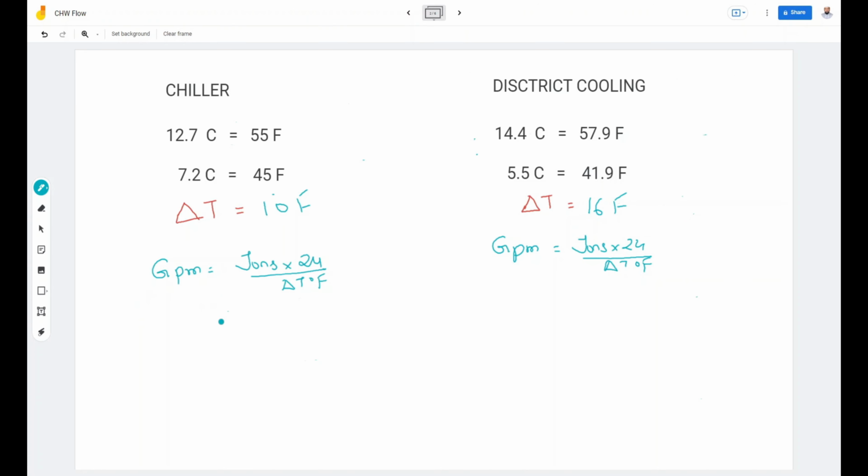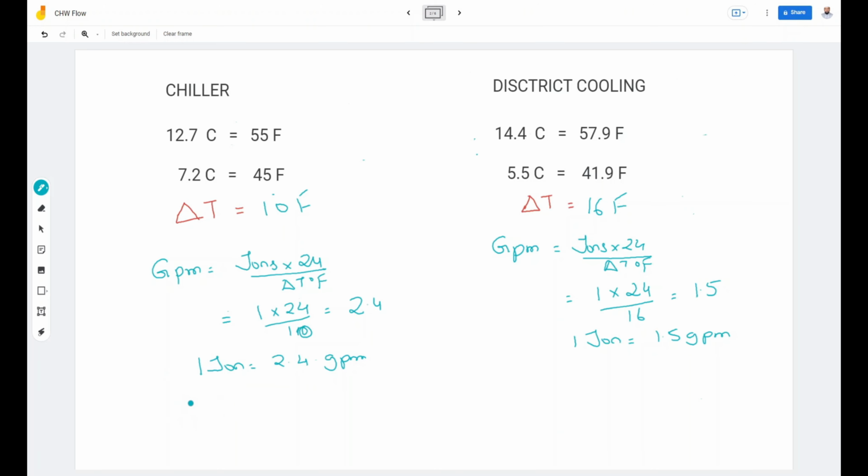When we insert these delta T values in the formula, GPM is equal to 1 ton times 24 divided by 10, which is equal to 2.4 GPM, whereas in the district cooling application, 1 ton times 24 divided by 16 is equal to 1.5. So in the chiller application 1 ton is equal to 2.4 GPM, whereas in district cooling 1 ton is equal to 1.5 GPM.